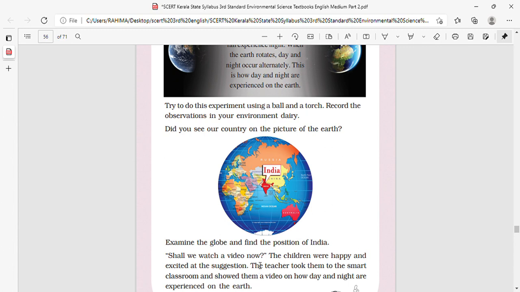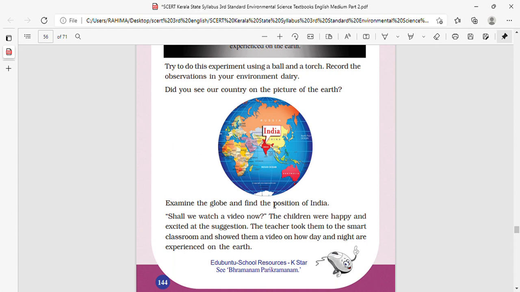Examine the globe and find the position of India. All the students will be interested in searching for the places and where they are situated. So you have to find the position of India on the globe.